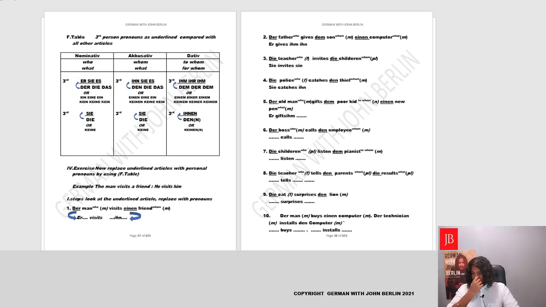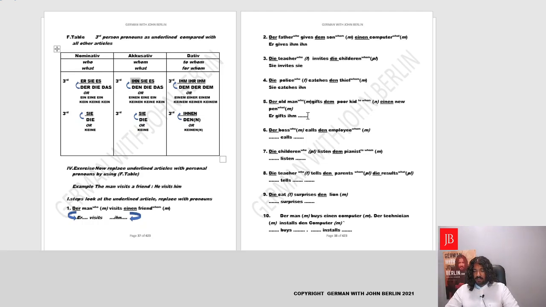He gives to him, he being the old man, to him being the poor kid, a new pen. So what? Yes, what does he give? Perfect. It's einen. So under what? We go to einen, and from einen we get ihn.